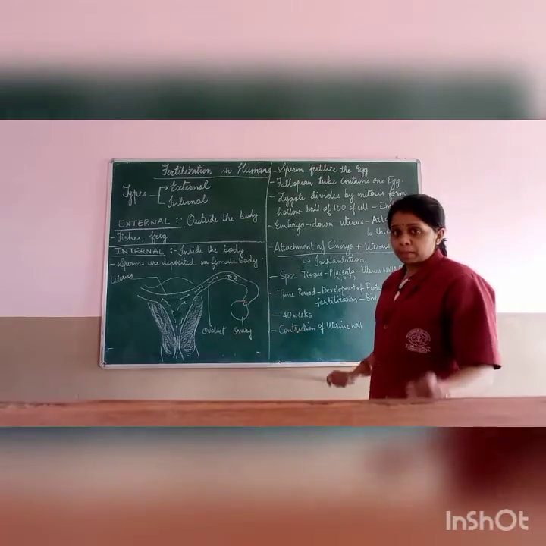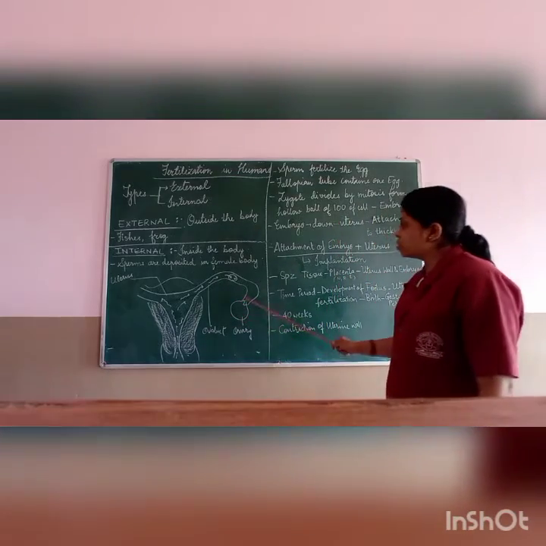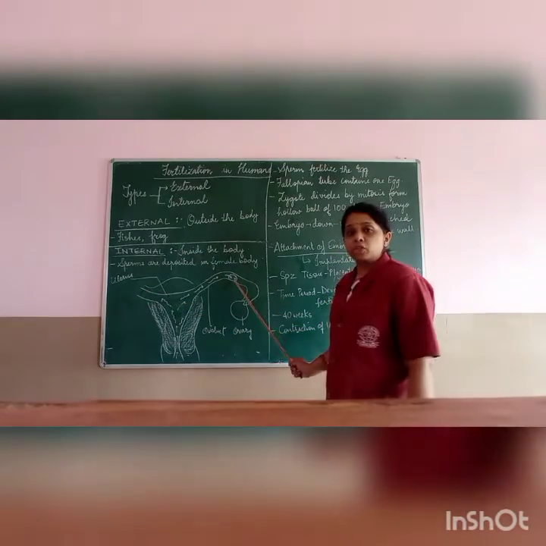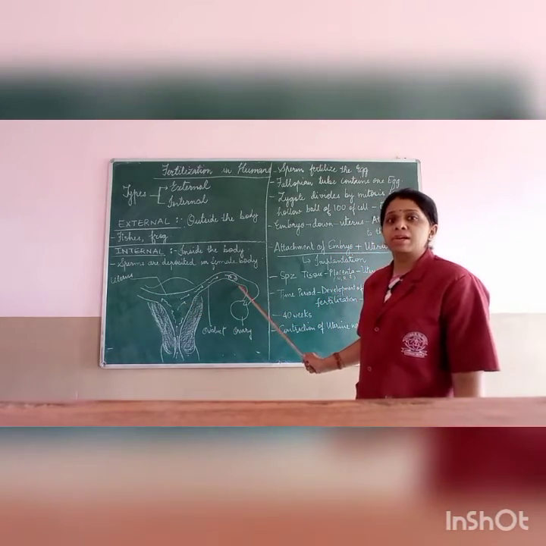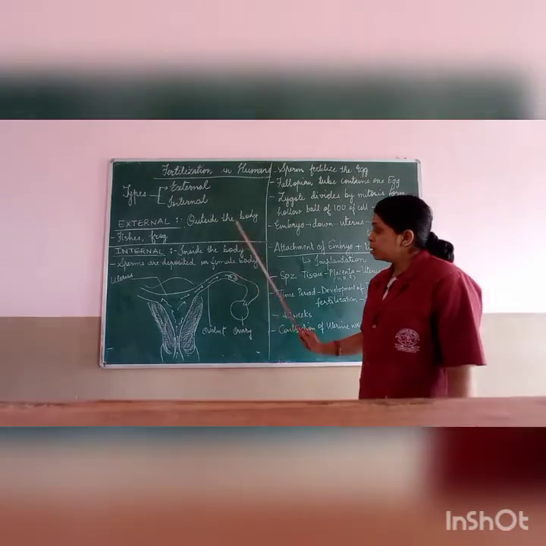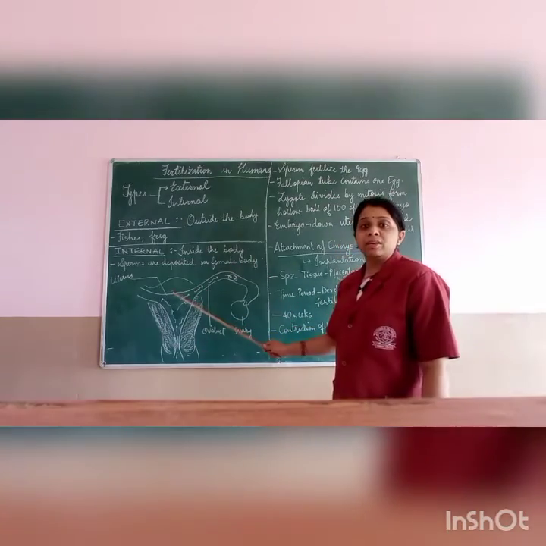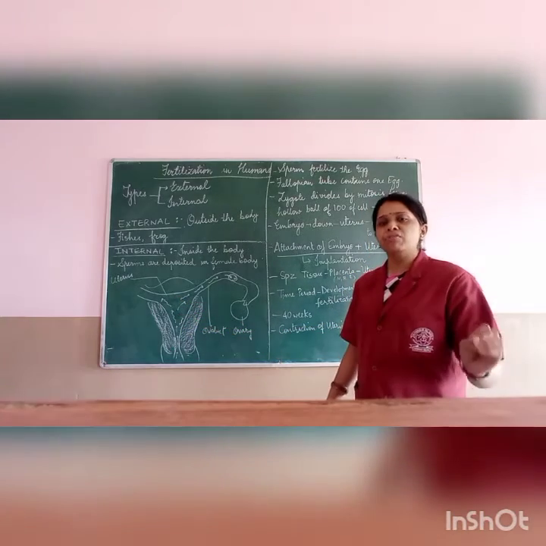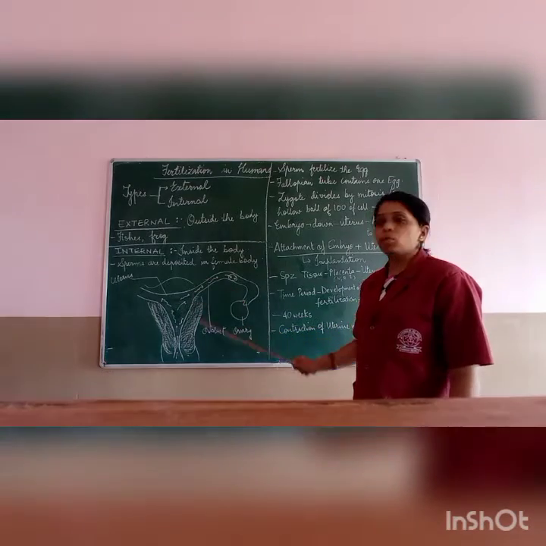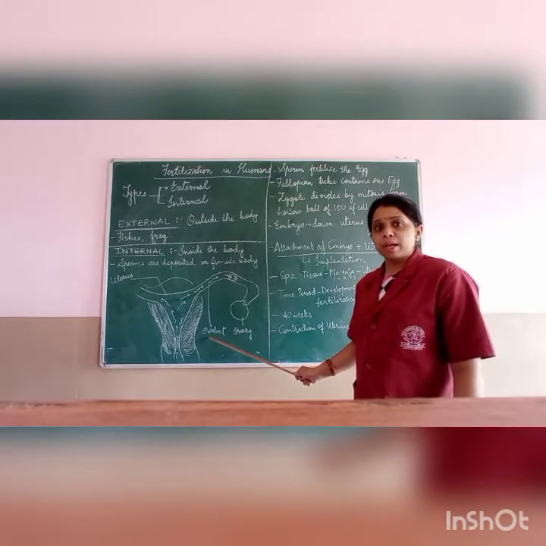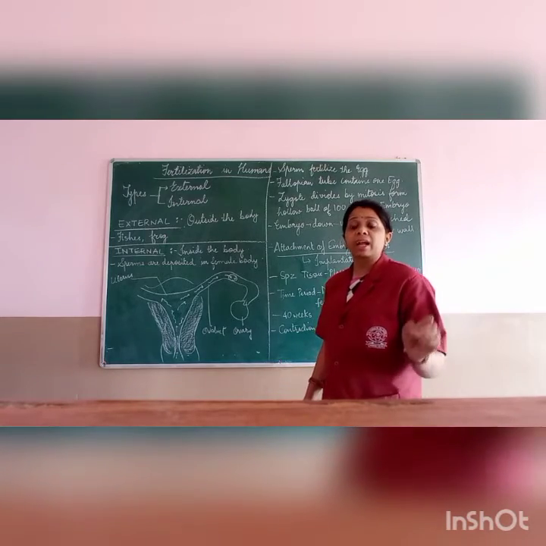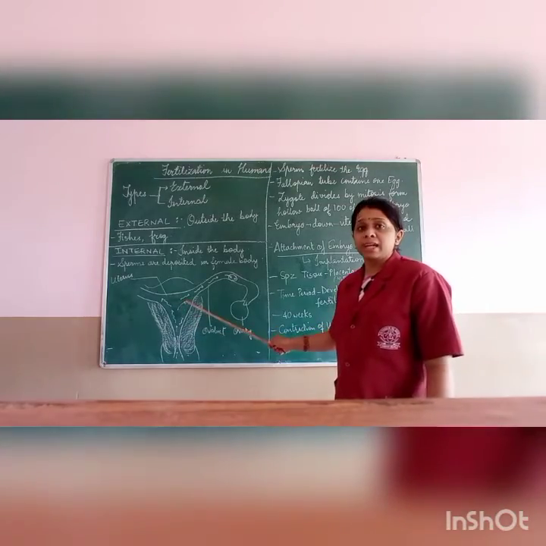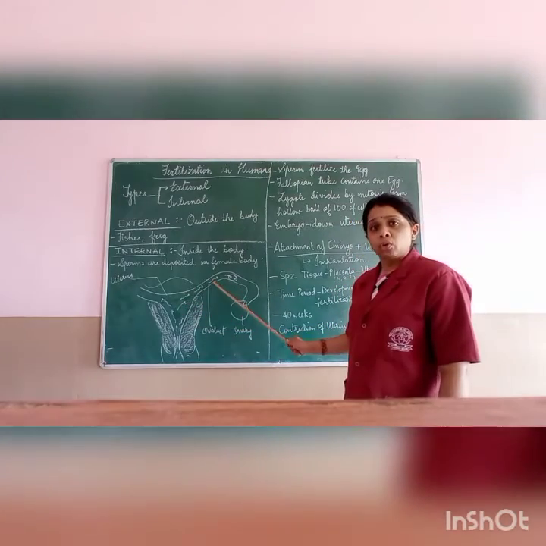Now let me repeat one more thing. The ovary will release one egg on one or the other side of the fallopian tube. Only one egg will be released by the ovary, while many sperms will enter the body of the female through the vagina, and ultimately very few will be able to reach the oviduct. I have told you that sperms have a tail, and that is why they are motile, they can move. But many of them will die before they reach the oviduct.